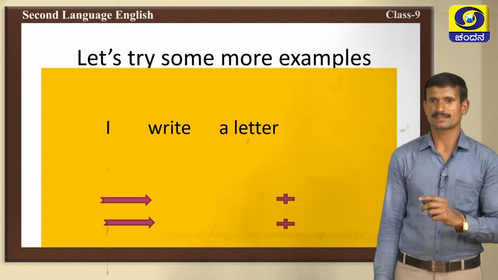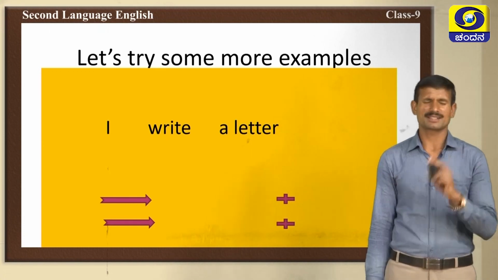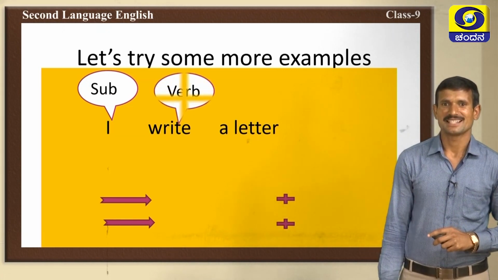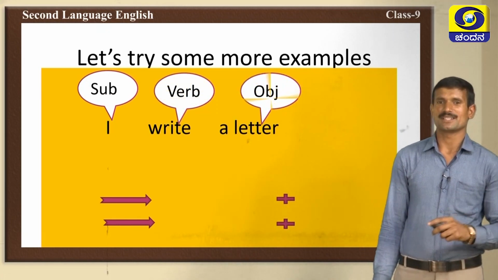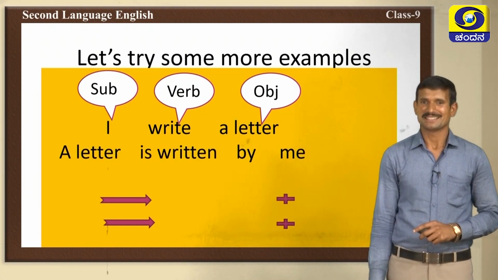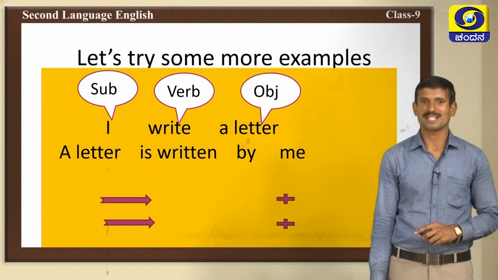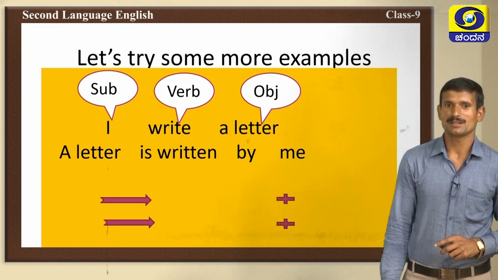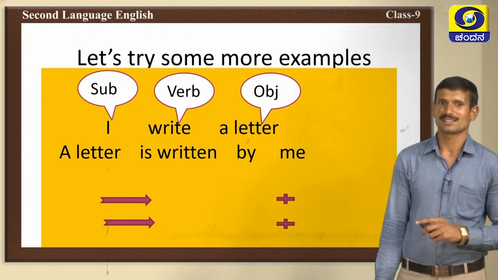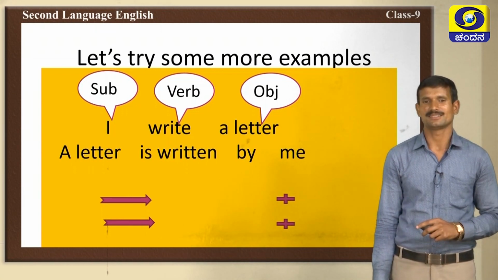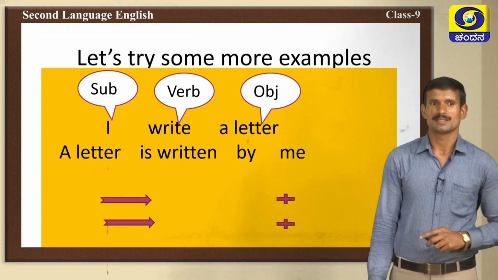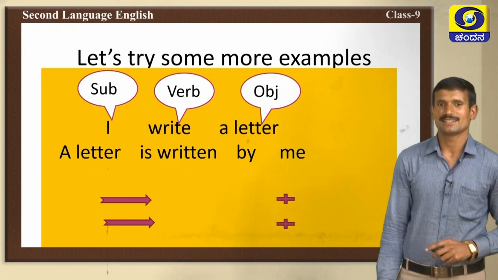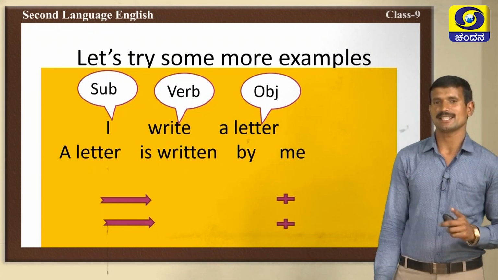Here is the sentence. I write a letter, a very simple sentence. Yes, I is the subject, write is the verb and letter is an object. Very good. Object into subject place: a letter. A letter is singular form, write is present form. We should use is because that is third person singular. The verb 1 changes into verb 3 form, that is written. Write, wrote, written.